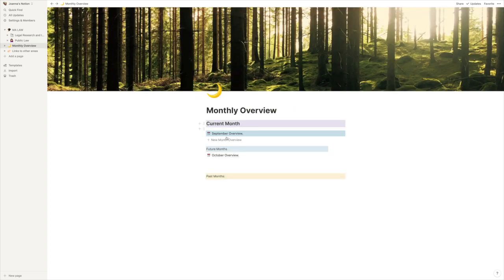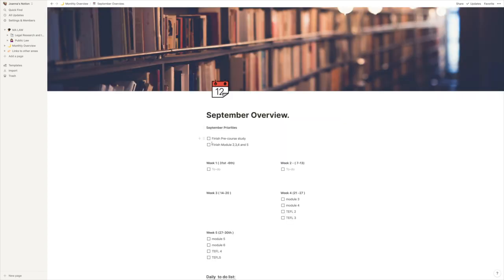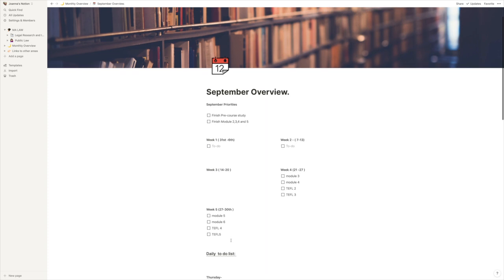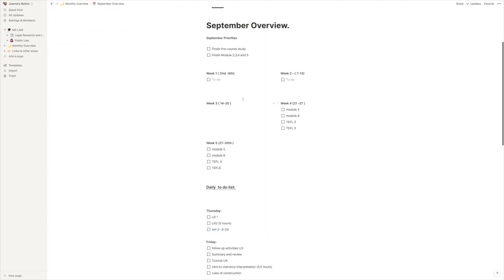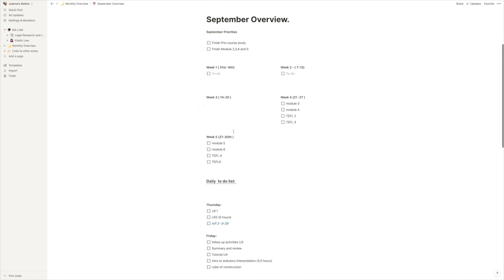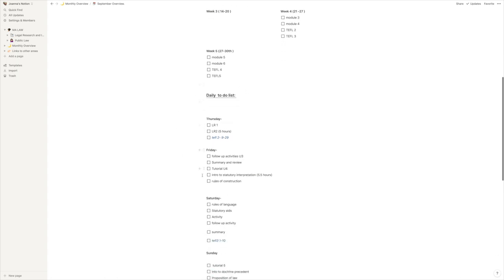However, in September, I have all the different dates. So I've got week 1, week 2, week 3, week 4, week 5. Week 5, as you can see, is only 3 days. And I've got all the different priorities. Some priorities are finish pre-course study and finish 2, 3, 4, and 5 for the Teaching English as a Foreign Language course. I've also split it into a daily to-do list.